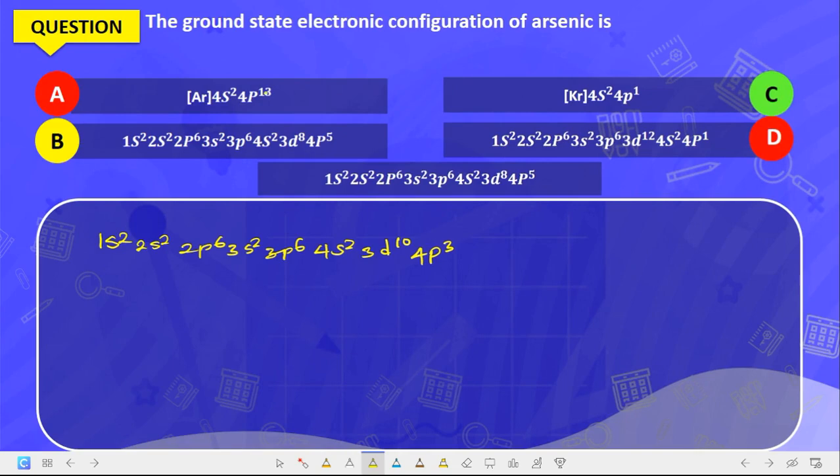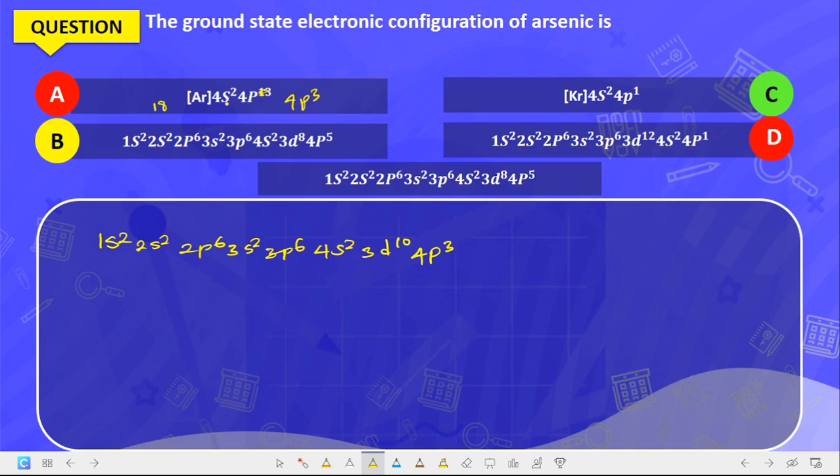Now here it is supposed to be 3, not 13: 4p3, not 4p13. Now which of them is the electronic configuration for argon? Argon has 18 electrons.